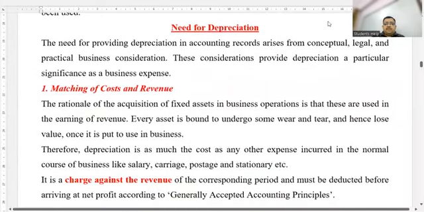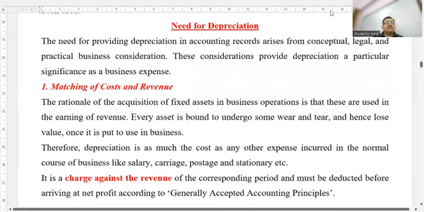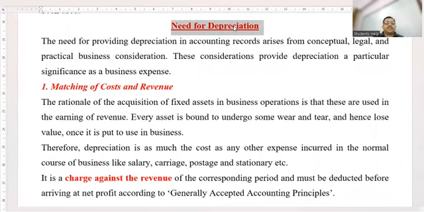Need for speed. This used to be a game, children. Need for speed. But now we have need for depreciation. The first is, children, matching of cost and revenue.